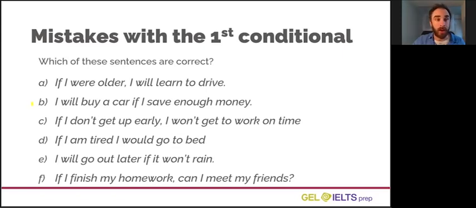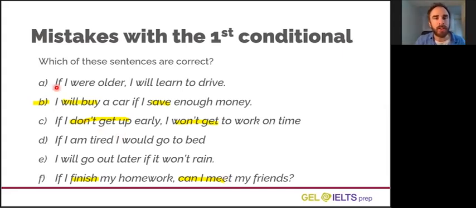The correct answers are B, I will buy a car if I save enough money. So that's the result, and then the condition, present simple, and then will buy. C, if I don't get up early, I won't get to work on time. So if plus present simple, and the result using won't or will. And F, if I finish my homework, can I meet my friends? So this is a question using can. This use of the can is talking about the future here. So a little bit unusual, but F is correct.